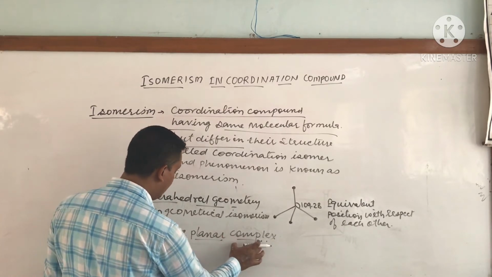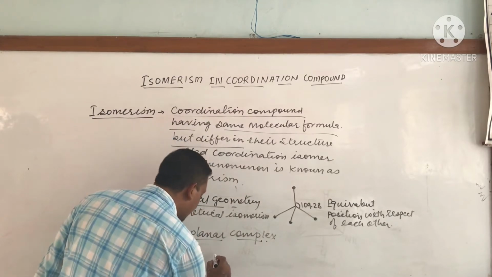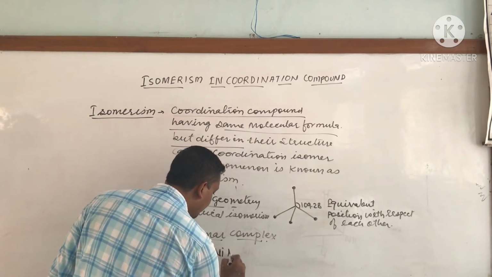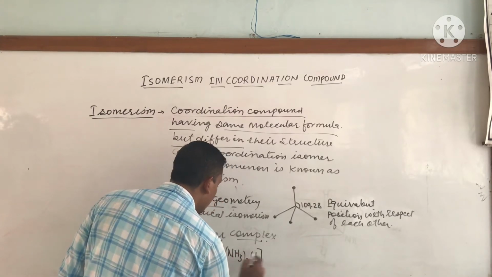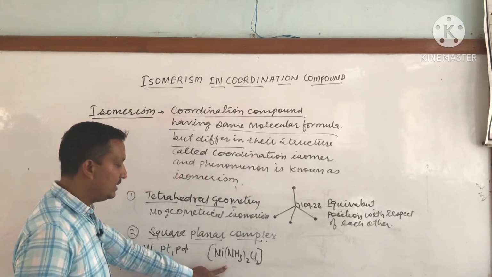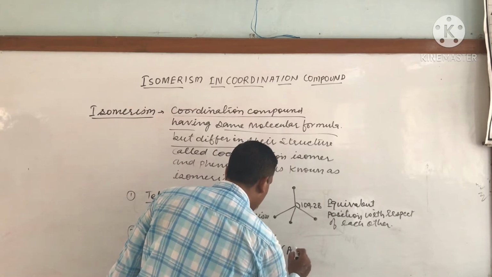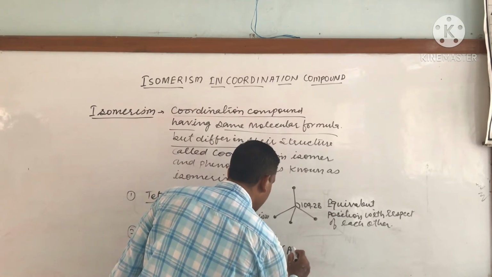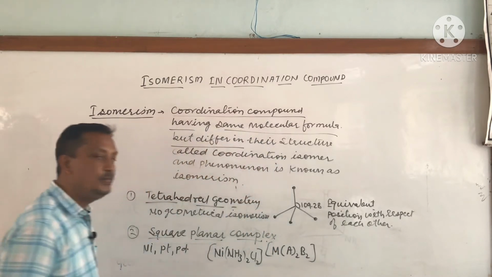They generally form square planar complexes. First of all we are taking a complex of nickel. Suppose we take Ni(NH3)2Cl2. So in this case it is a square planar complex, and these molecules can be given as metal Ma2B2.